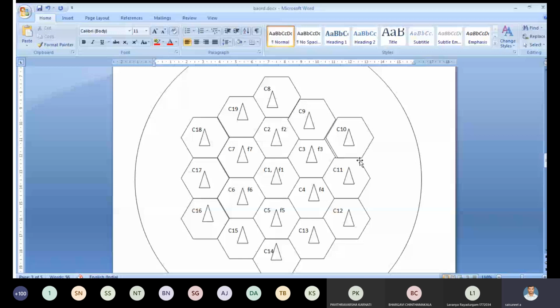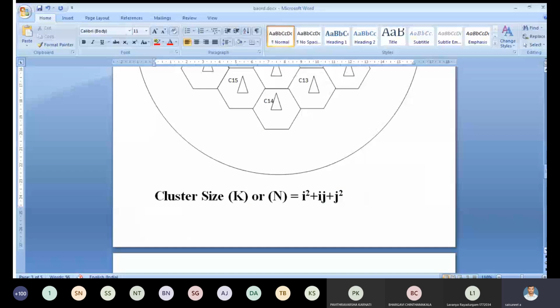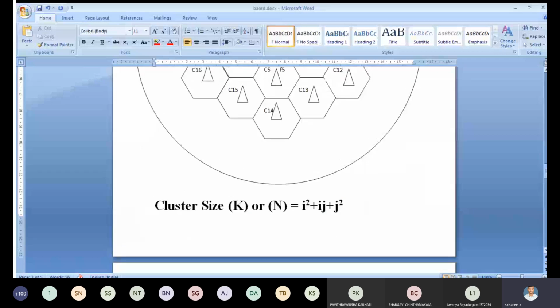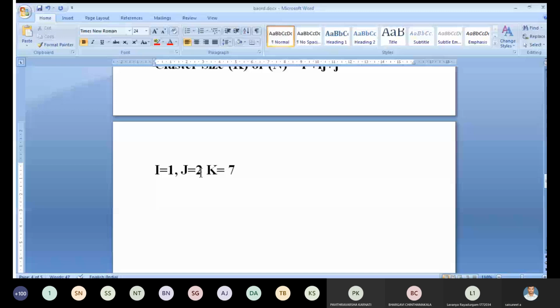See this figure. We are using K equal to I square plus IJ plus J square. Here we are using K equal to 7. For K equal to 7, I equal to 1, J equal to 2 gives K value 7, or I equal to 2, J equal to 1 gives K equal to 7. Now see this one. What is the I value here? I equal to 2.